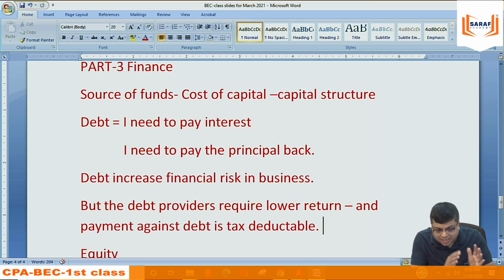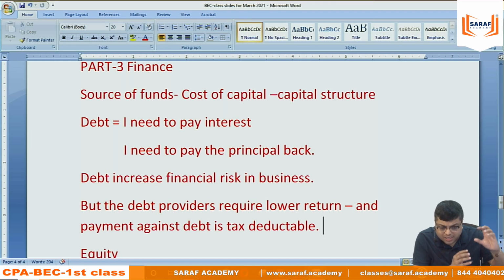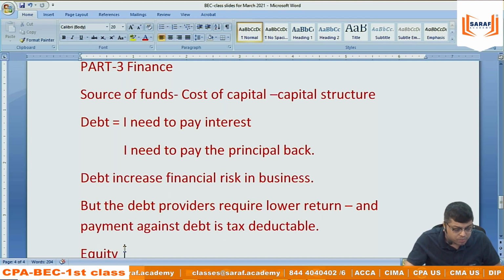So for that reason, a mixture of both is desired. If you see 100 balance sheets of 100 companies, you will find they have a mixture of debt and equity. Somebody has more debt, somebody has less debt, that's another thing. But in most organizations, both debt and equity are there, because we need to manage risk and also reduce cost.